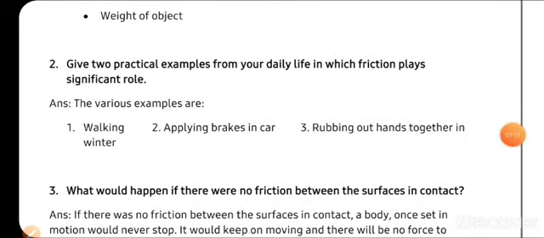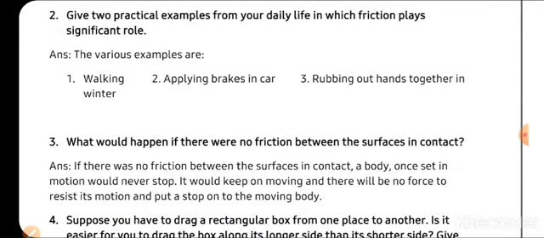So examples are like, when we walk from one place to another, we do not slip. That is because of the friction between the foot and the ground, right? That is why we are able to walk. Even when we apply the brakes, the car stops. So there also is the friction between the tires and the road, right? Even when we rub our hands, they produce heat. This we have already discussed, that when we rub two hands against each other, heat is produced between the two hands, which is helpful in the winters. So this is the role played by friction in our daily life.